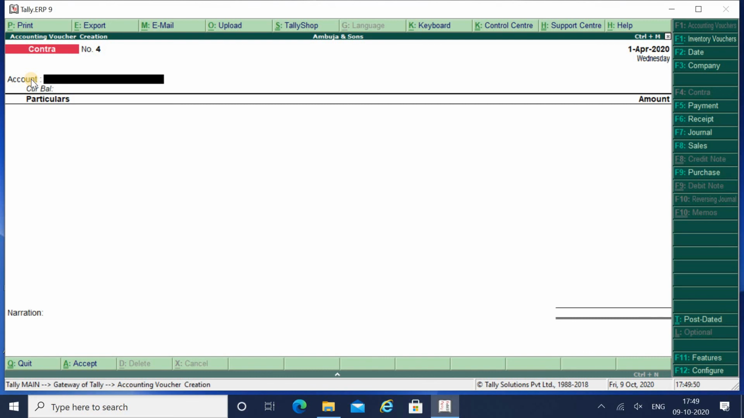So this was the golden rule I wanted to tell you: when you are depositing anything, in account use that particular ledger, like the bank. And when you are withdrawing cash, in account take cash. This will help you pass your contra voucher entry every time, and it is also very useful for bank to bank transfers.